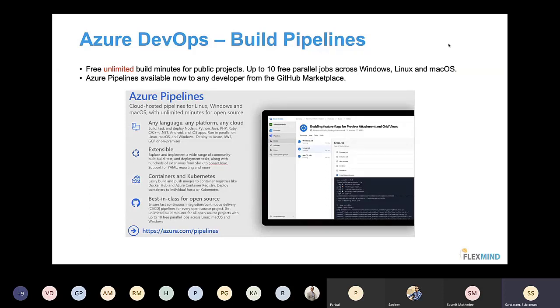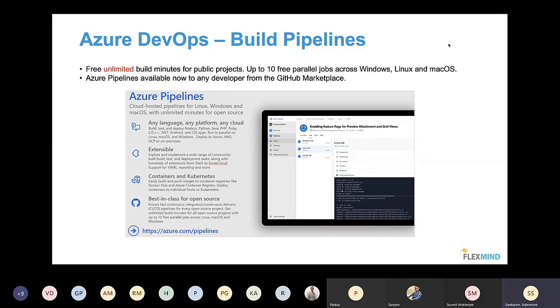And since it is a hosted Azure service, everything will be taken care of by Microsoft. You don't need to worry: do I need to install software on my Mac? Do I need to install this particular Java version? Do I need to install this particular Git version? No, you don't need to worry, because all those overheads and worries will be taken care of by the Microsoft agents. Your work is just to create the code, and then tell them which OS you want to run it on.